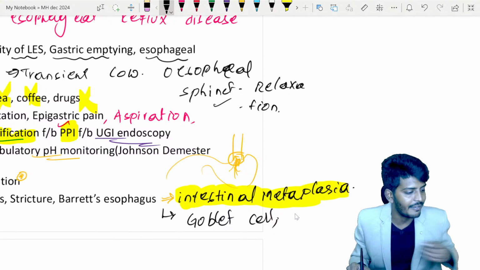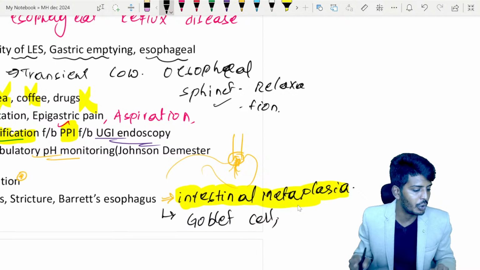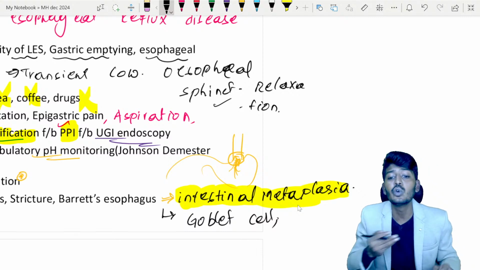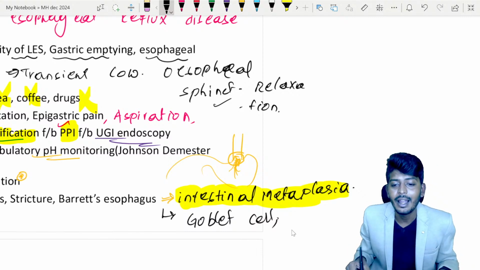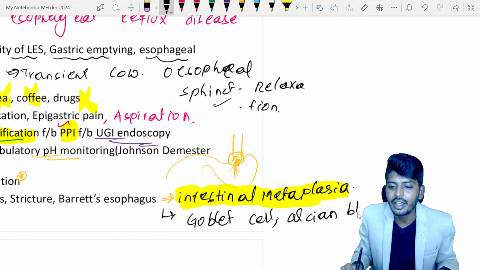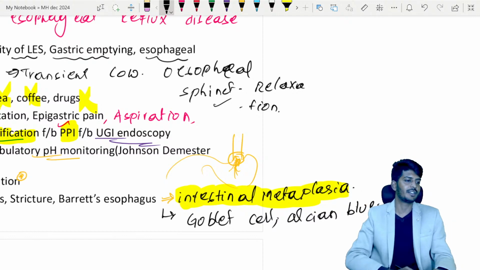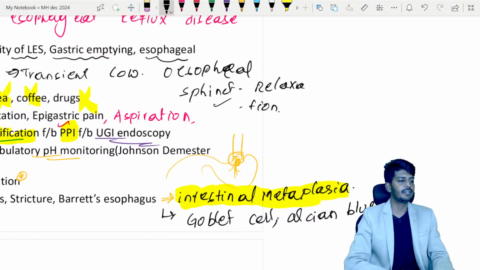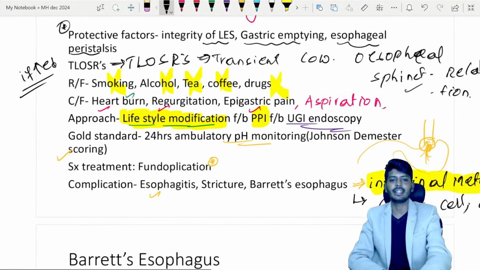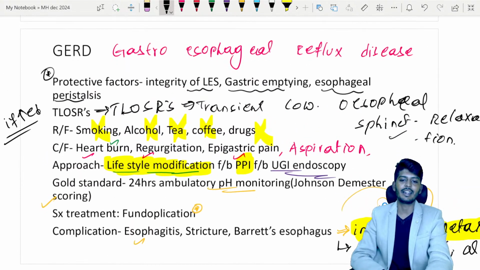And again, there is a very important point you need to understand. What is the stain used for the goblet cell? The stain used is Alcian blue. Alcian blue is the stain which is used. So this is the story of your gastroesophageal reflux disease.